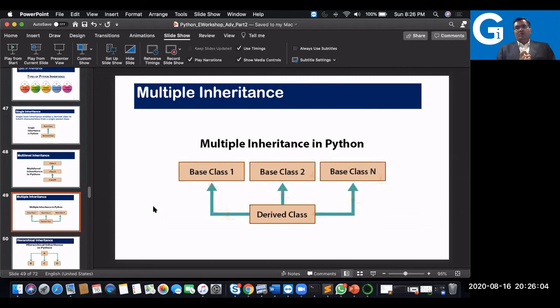Now I have a SavingAccount, which is inheriting the properties of Customer as well as the properties of Employee also. Or you have one bank class, another bank class, so multiple bank classes are there, and from multiple bank classes you are inheriting the properties to the customer.